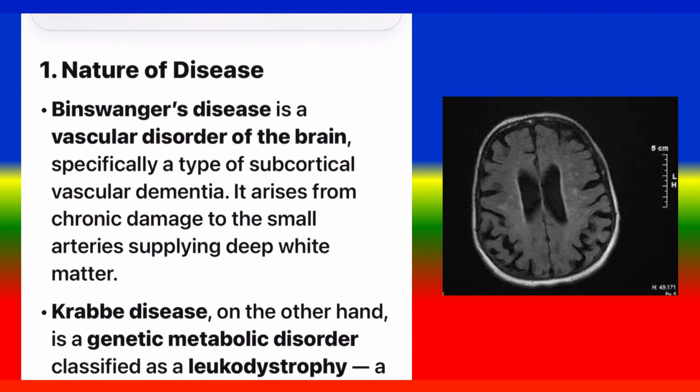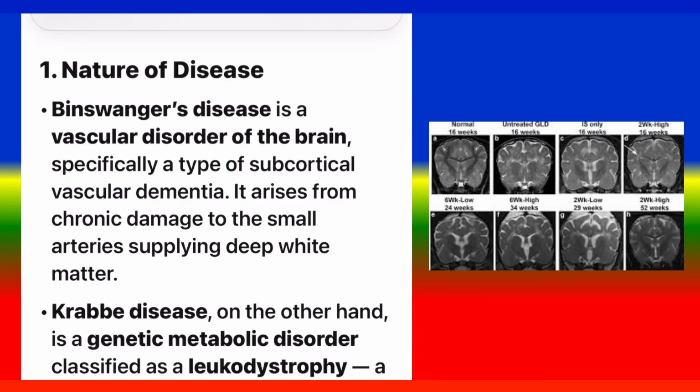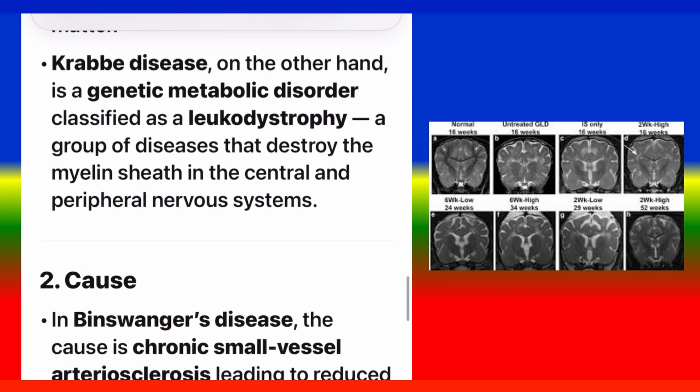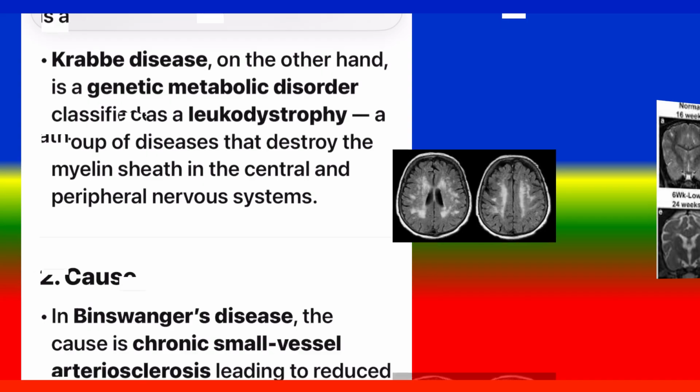1. Nature of disease. Binswanger's disease is a vascular disorder of the brain, specifically a type of subcortical vascular dementia. It arises from chronic damage to the small arteries supplying deep white matter. Krabbe disease, on the other hand, is a genetic metabolic disorder classified as a leukodystrophy, a group of diseases that destroy the myelin sheath in the central and peripheral nervous systems.